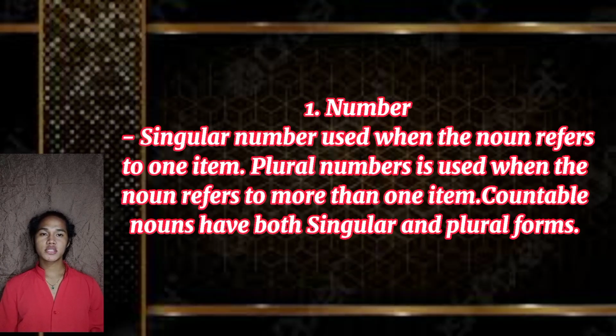The first one is number. Singular number is used when the noun refers to one item. Plural number is used when the noun refers to more than one item. Countable nouns have both singular and plural forms. Uncountable nouns and mass nouns do not normally have a plural form.